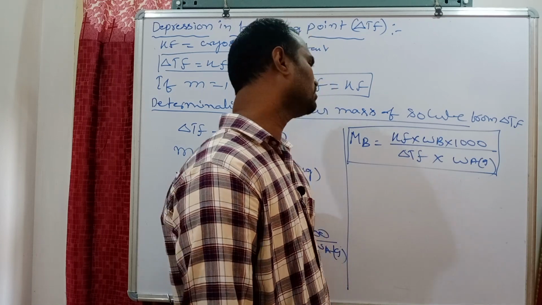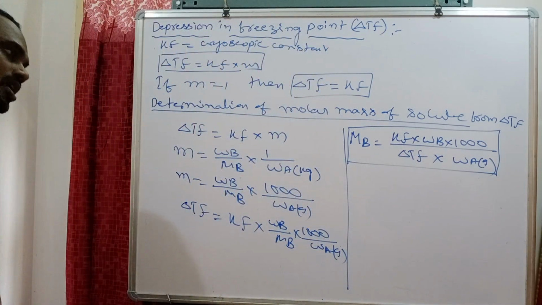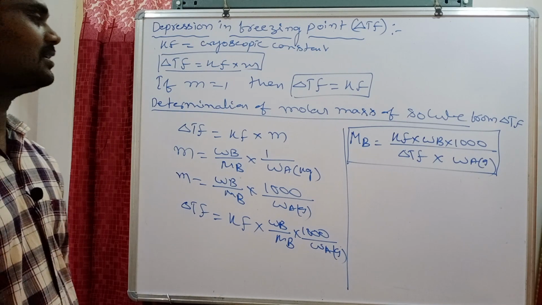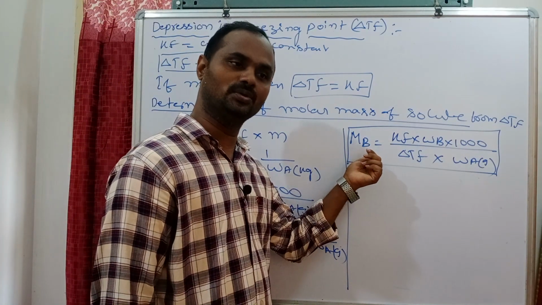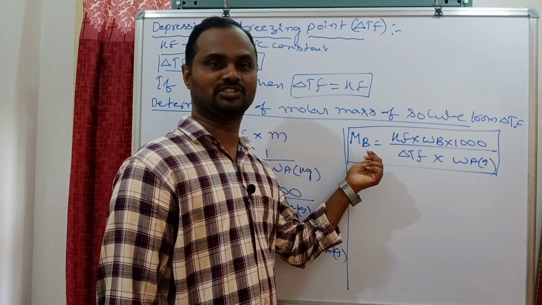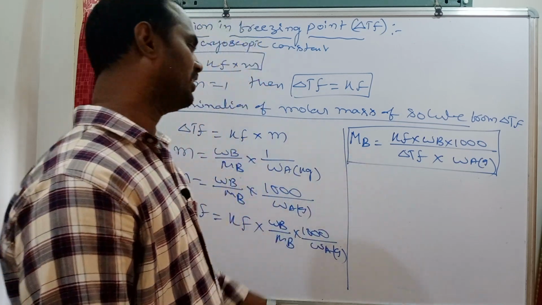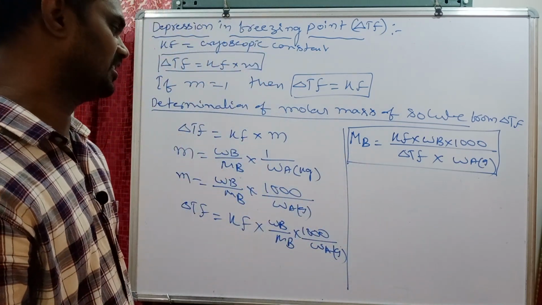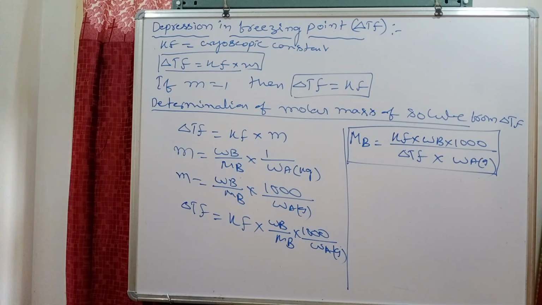Is it clear? So this is another colligative property. It is also useful to calculate the molar mass of an unknown solute present in the solution. To get that, we are using this formula. Now, how to calculate Kf by using the gas constant and other data, we have to see.